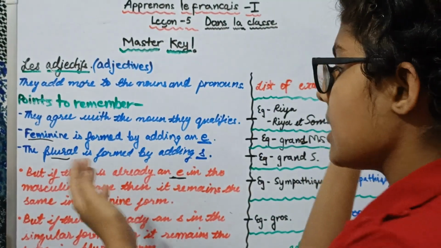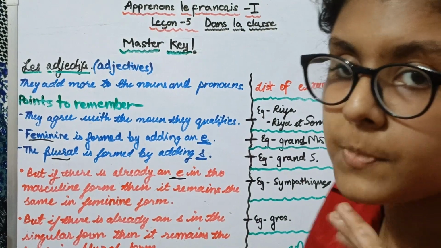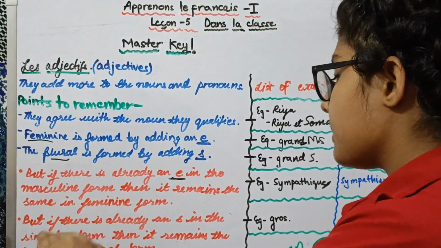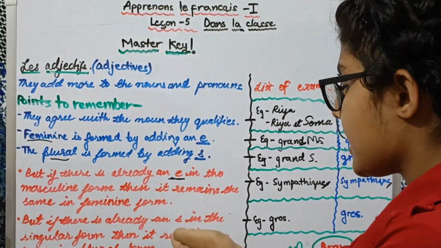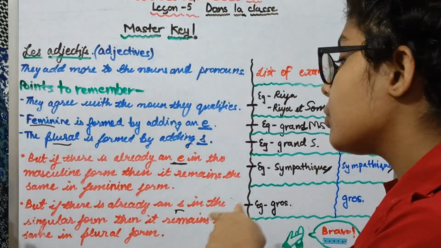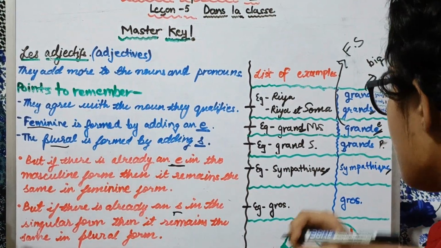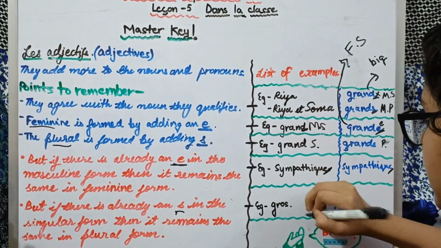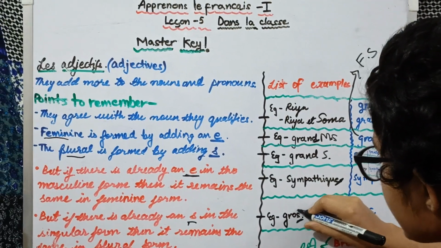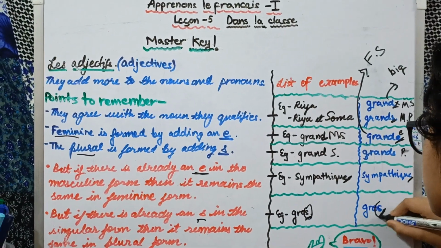अब जैसे कि हमने फेमिनिन फॉर्म में देखा, अगर पहले ही एक ई है तो फिर उसे वो जो स्पेलिंग होगी वो सेम ही रहेगी. वैसे ही अगर प्लूरल में सिंगुलर फॉर्म में अगर पहले ही एक एस है, if there is already an s in the singular form, then it remains the same in the plural form, just like the case of the feminine one. So here an example is given to us, gros, which means fat. So there is already an s in the singular form, then there will be no change in the plural form.